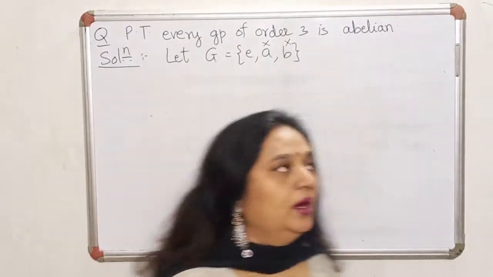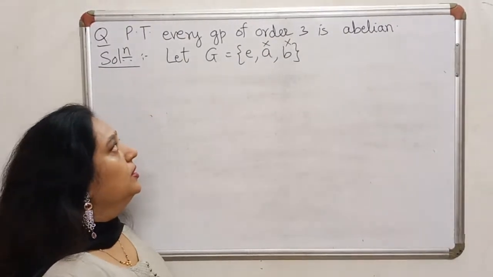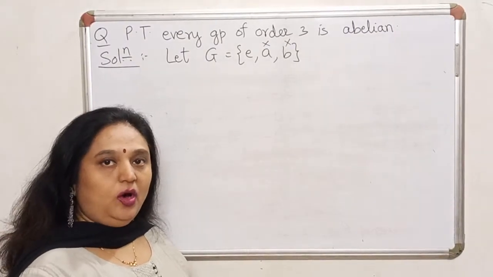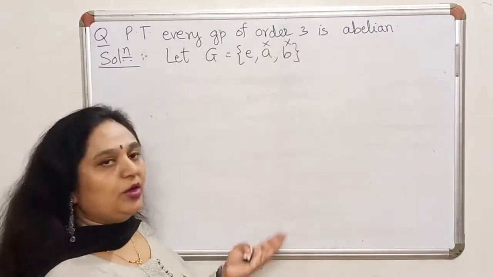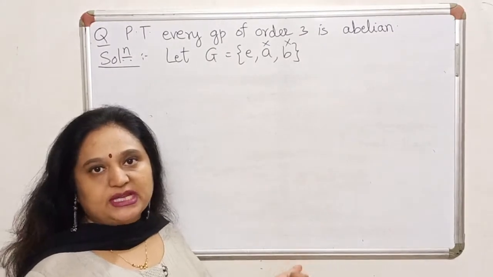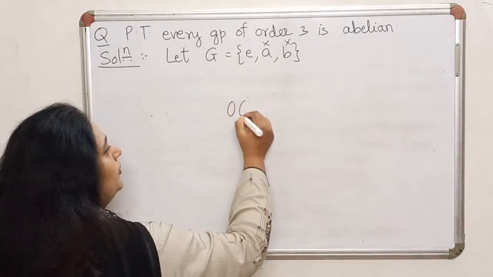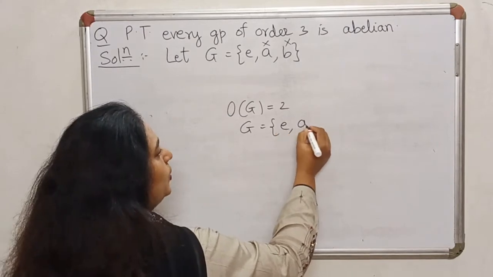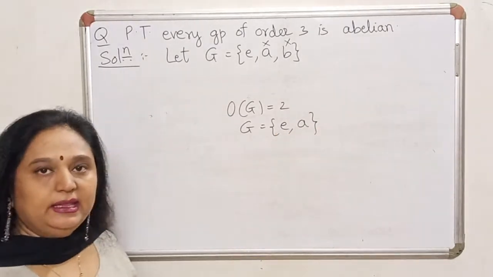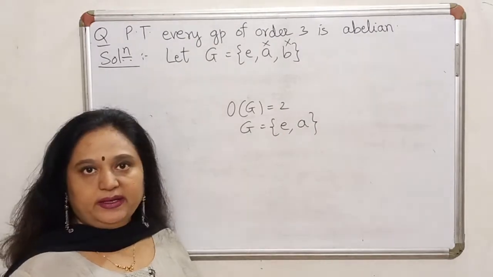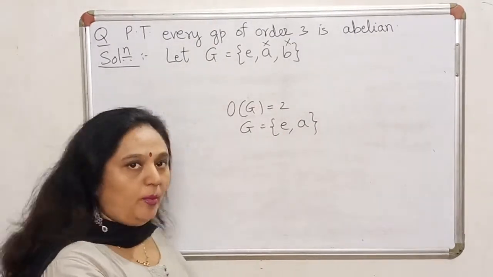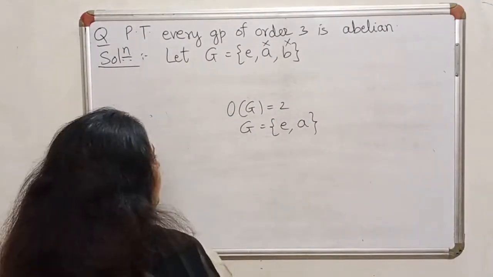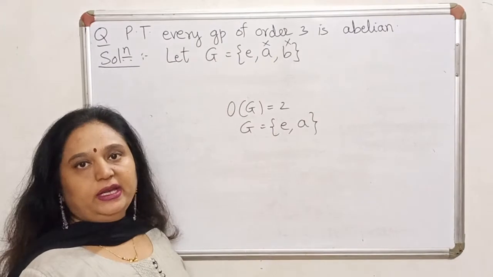Now it could be a good question as to what happens if the order of a group is less than 3 or more than 3. Firstly, what do you think will happen if the order of the group is less than 3? Say for example, the order of the group is 2. If the order of the group is 2, it's going to have only 2 elements, identity and A, and they'll commute with each other because this element is identity. You can also draw possible composition tables and check. So if it is a group of order 2, definitely it is abelian.